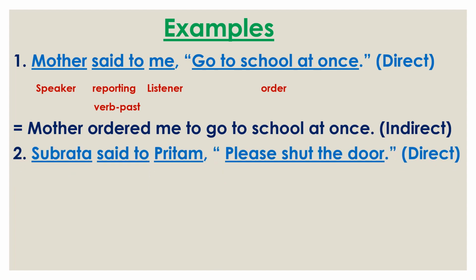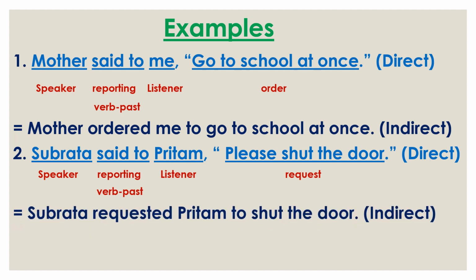Now see the next example. Subroto said to Pritham, please shut the door. Here Subroto is the speaker, said to is the reporting verb in past tense, Pritham is the listener, and please shut the door indicates request sense. That's why we use at first Subroto, then in place of said to we use requested.